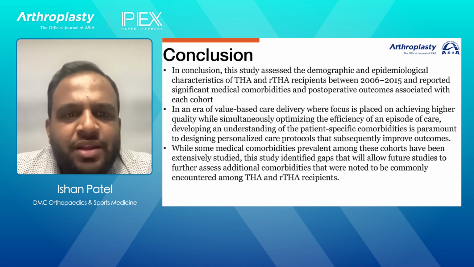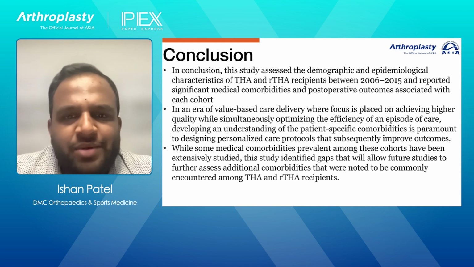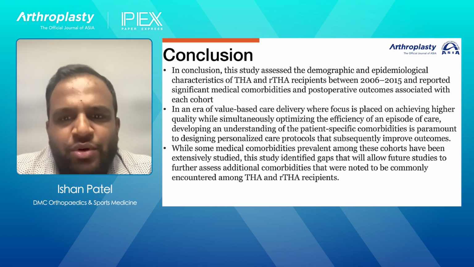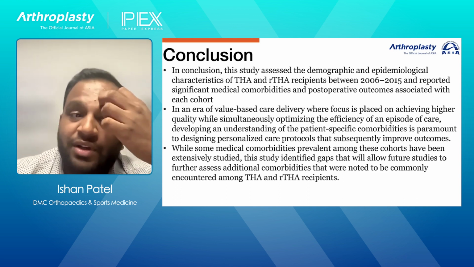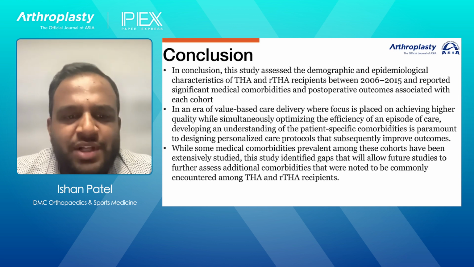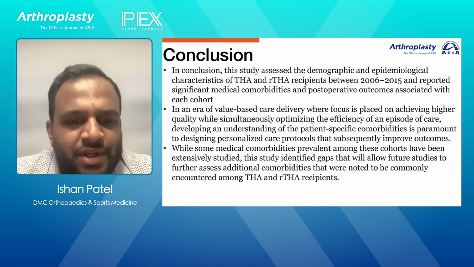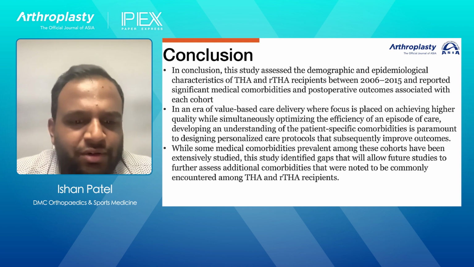So in conclusion, this study assessed demographics and epidemiological characteristics of total hip arthroplasty and revision total hip arthroplasty recipients between 2006 and 2015. It reported significant medical comorbidities and postoperative outcomes associated with each cohort. In an era of value-based care, where focus is placed on achieving higher quality while simultaneously optimizing the efficiency of an episode of care, developing an understanding of patient-specific comorbidities is important to designing personalized care protocols that can help improve outcomes. And while some of these medical comorbidities have been extensively studied, this study did identify some gaps that will allow future studies to further assess additional comorbidities that were noted to be commonly encountered during total hip and revision total hip recipients.